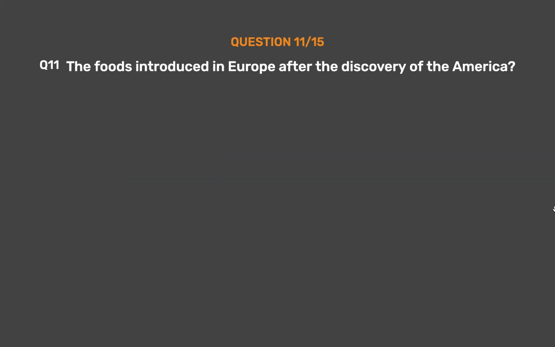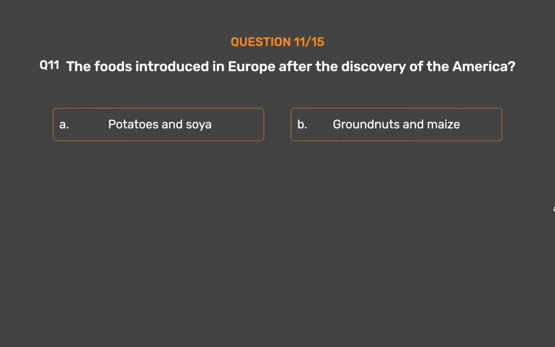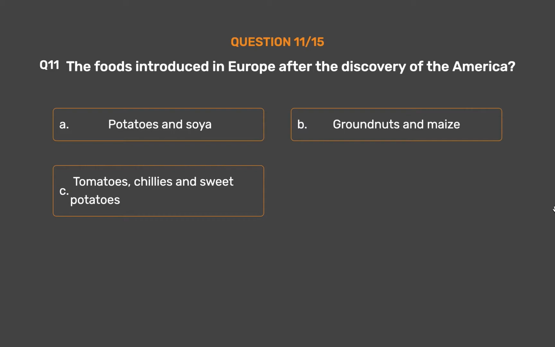Question number 11. Which foods were introduced in Europe after the discovery of America? Option A. Potatoes and soya. Option B. Groundnuts and maize. Option C. Tomatoes, chilies and sweet potatoes. Option D. All of them.